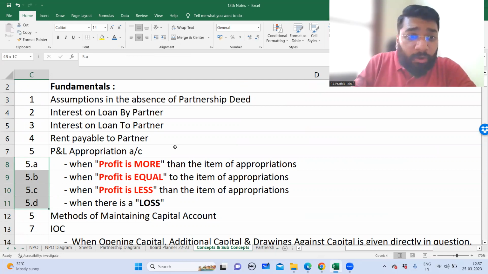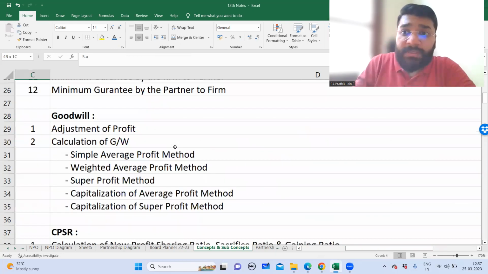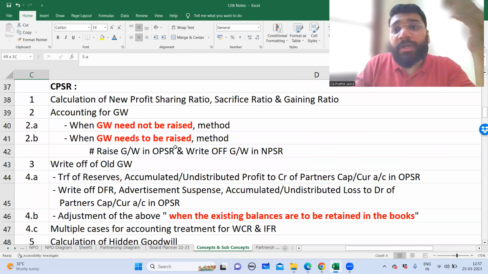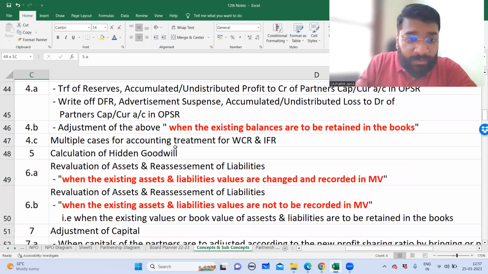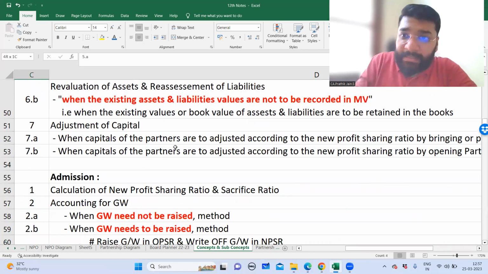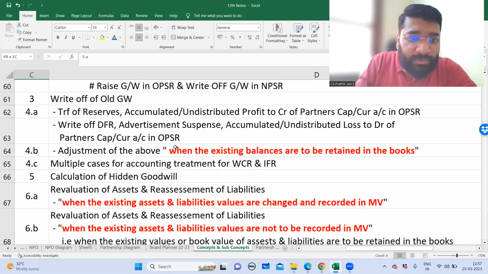So for each and every topic, you will have to have this complete checklist with you. Why? Because once you finish the chapter, you will go through this checklist to cross-check whether you have missed out on any concept or sub-concept for revision. So like that, you'll be having a complete list. If not, let me know. I'll be providing this list to all of you.